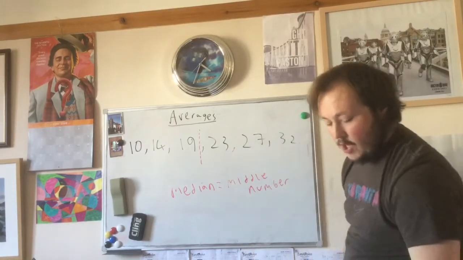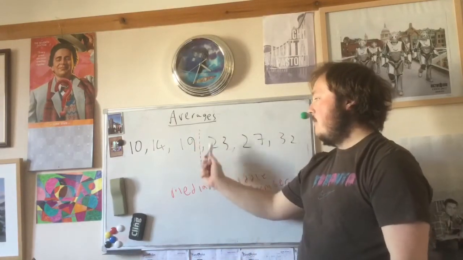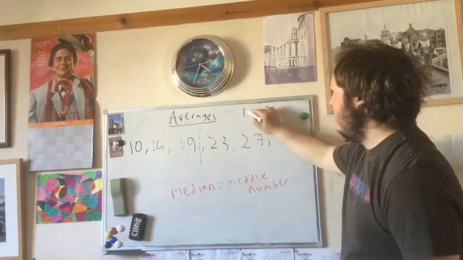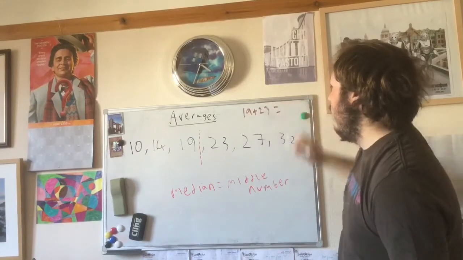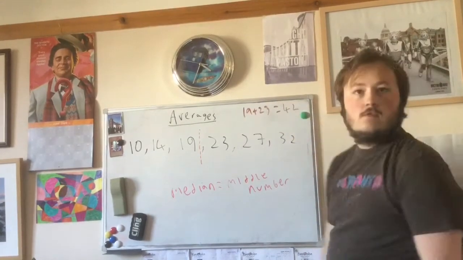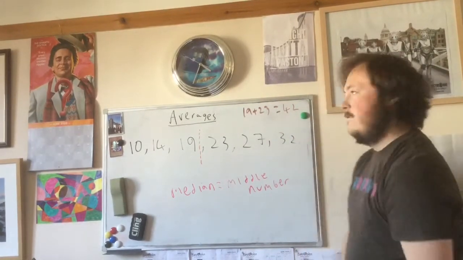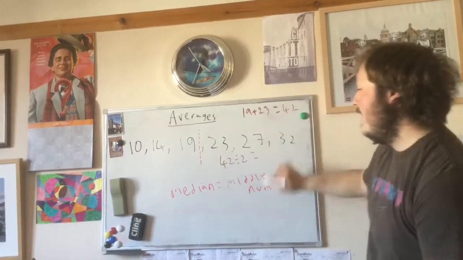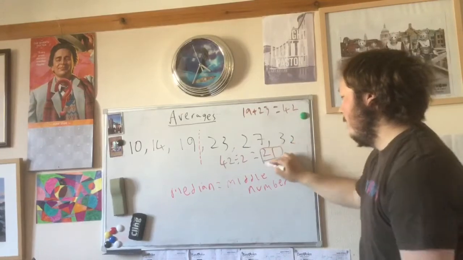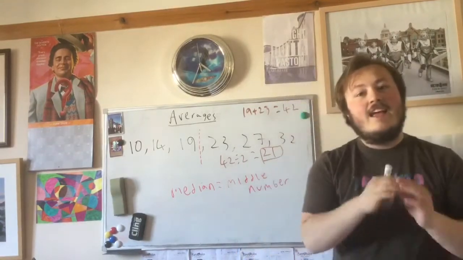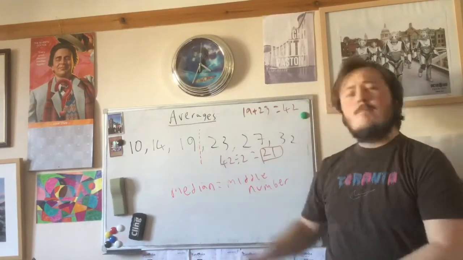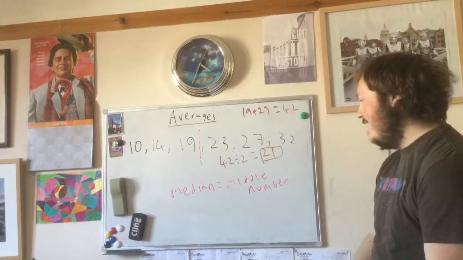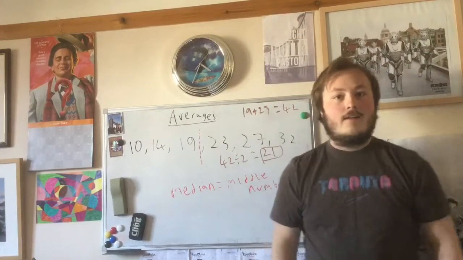So let me show you. We're looking for the median, which is somewhere between 19 and 23. So let's add 19, add 23, which gets us 42. Let's halve that 42. So 42 divided by 2 gets you 21. And that is slap bang in the middle between the 19 and the 23. Meaning our median in this case is 21.